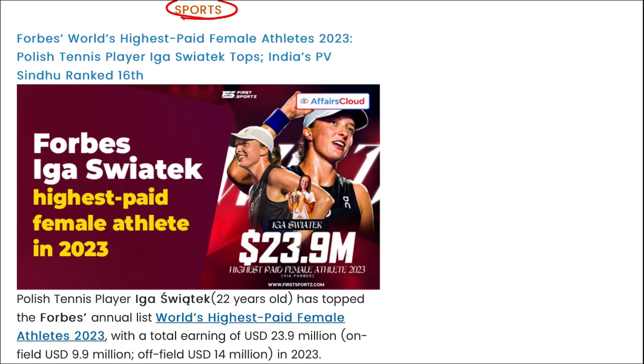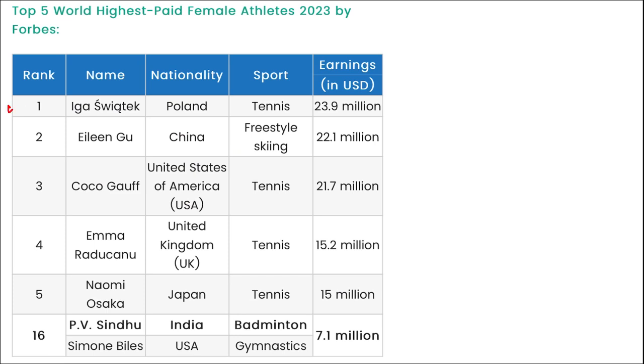Next is related to sports, and the question asked is: who is the world's highest paid female athlete according to Forbes 2023? So remember, Polish tennis player Iga Swiatek is the world's highest paid female athlete 2023 according to Forbes. Let me show you here. Iga Swiatek from Poland, related to sports tennis, her earning was $23.9 million in 2023.